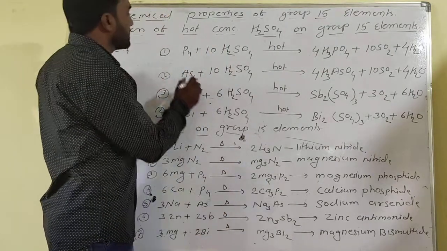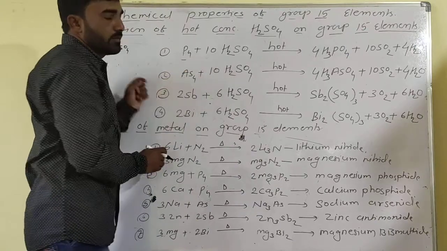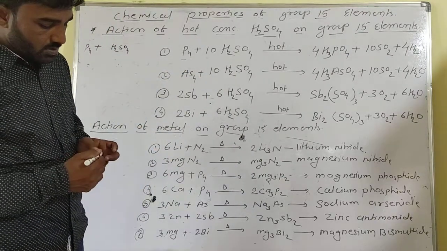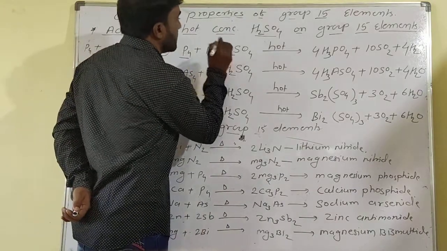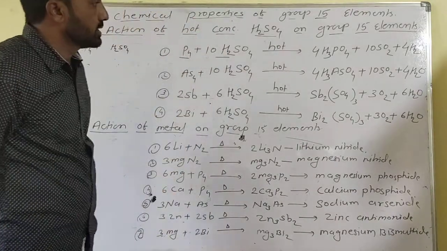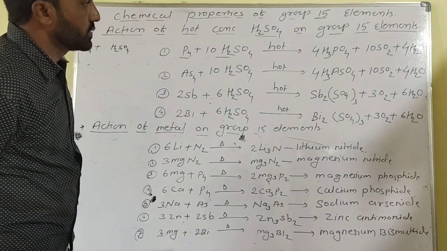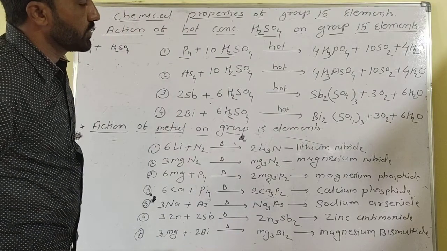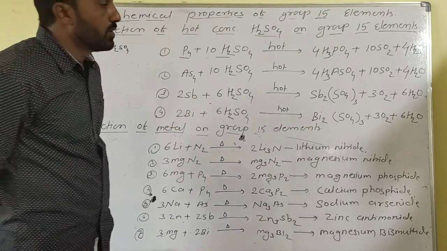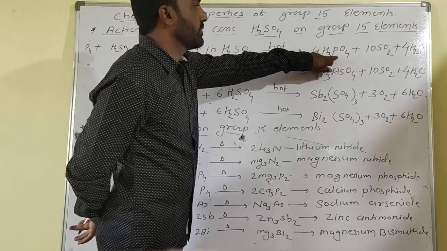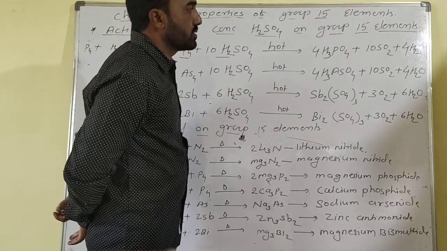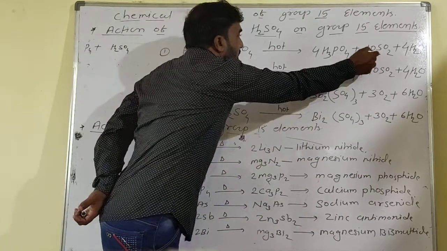In the first reaction, phosphorus reacts with sulfuric acid in hot conditions to give H3PO4, 10 molecules of SO2 and 4 molecules of H2O.